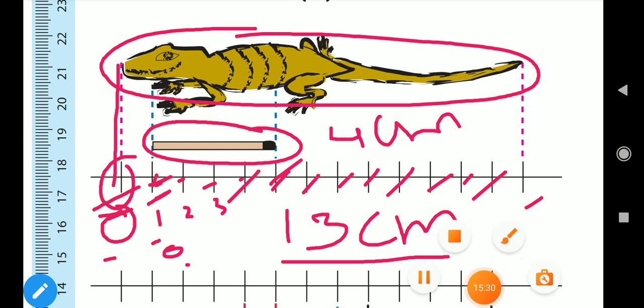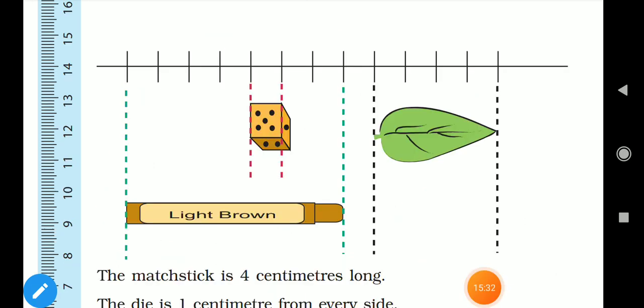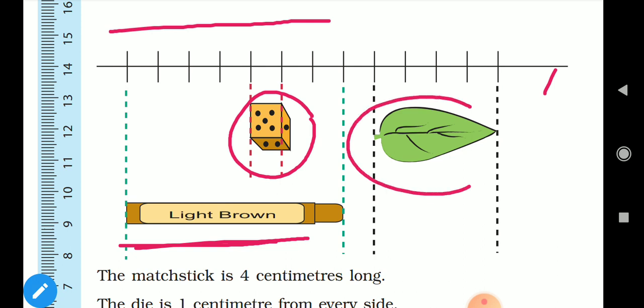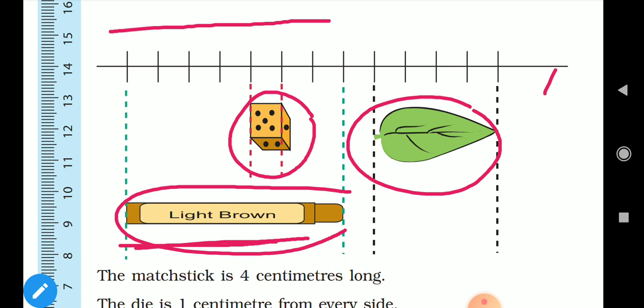Okay. So in this picture you were given a few more pictures. See here. This is the calibrated line. And what is this? This is a crayon. This is a die, and this is a leaf. These are all starting at different points. So first, to find the length of the crayon, you have to check the starting point and the ending point. So how many these are, you have to count.